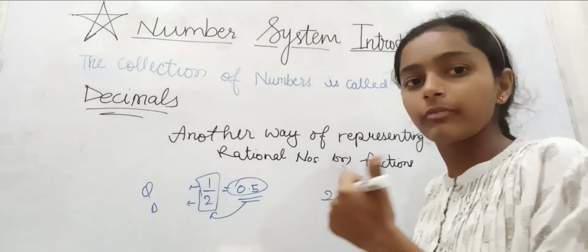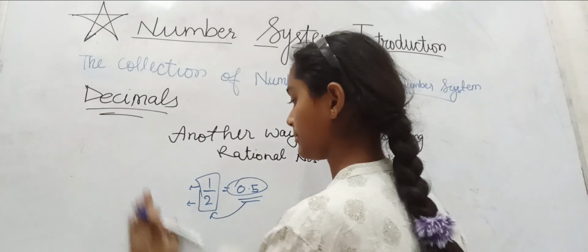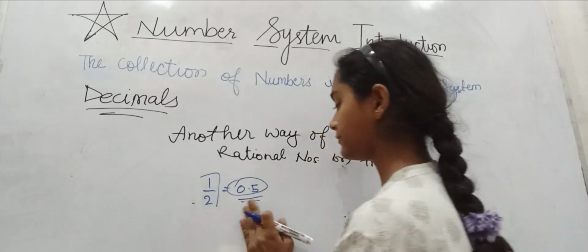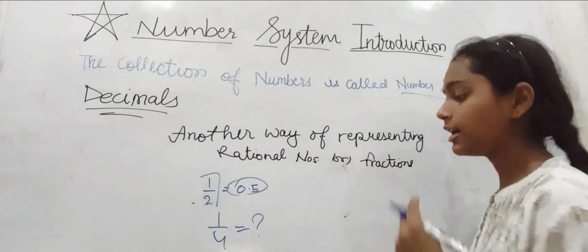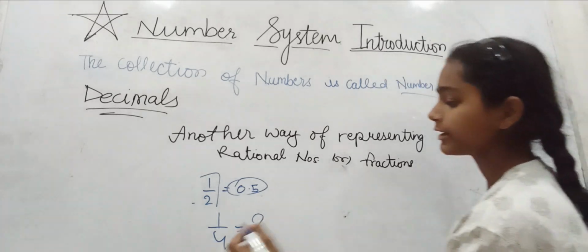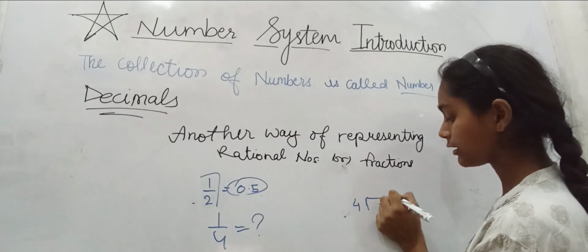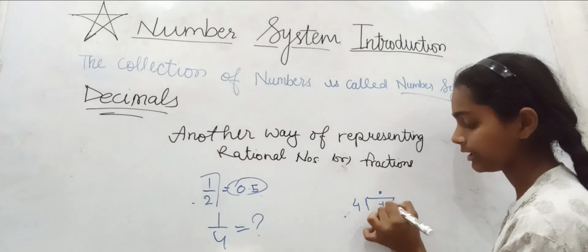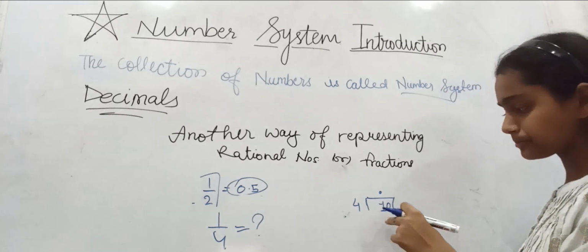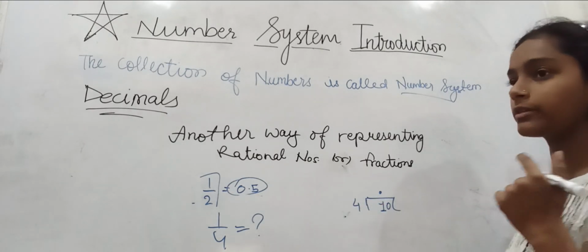Now let us take one more example, which is 1 upon 4. What can we write 1 upon 4 as? Let us calculate. The denominator would be the divisor and the numerator would be the dividend. We would put a point here. Now 4 ones are 4, 4 twos are 8, 4 threes are 12.